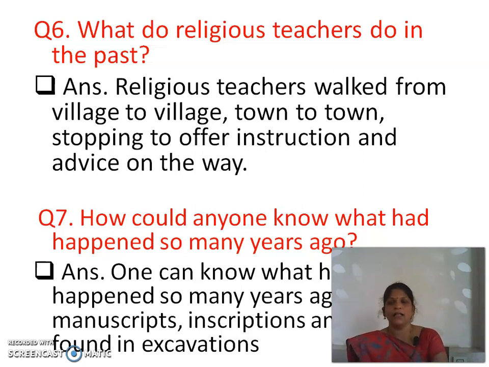Yes, children. The next question is, how could anyone know what had happened so many years ago? Answer: one can know what had happened so many years ago through manuscripts, inscriptions and objects found in excavations. Okay, these are the historical sources. Simply we cannot know. With the help of the historical sources, we are able to know the past.